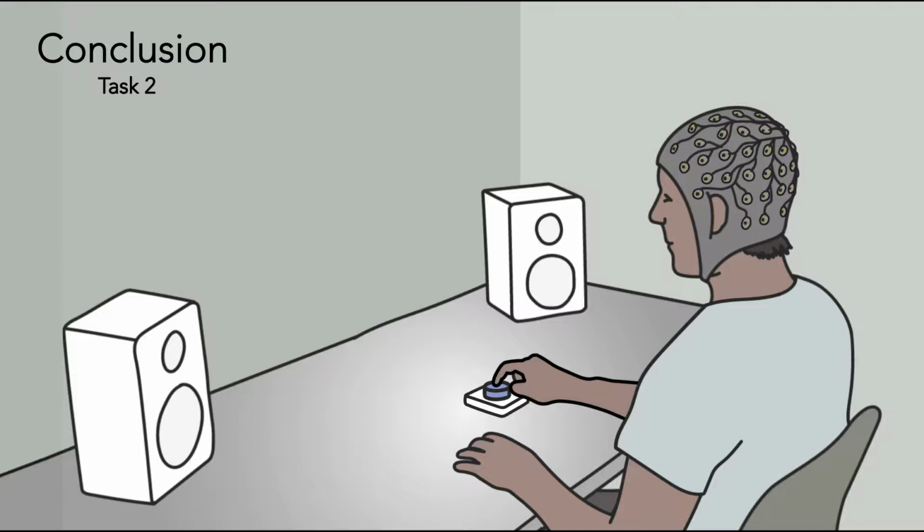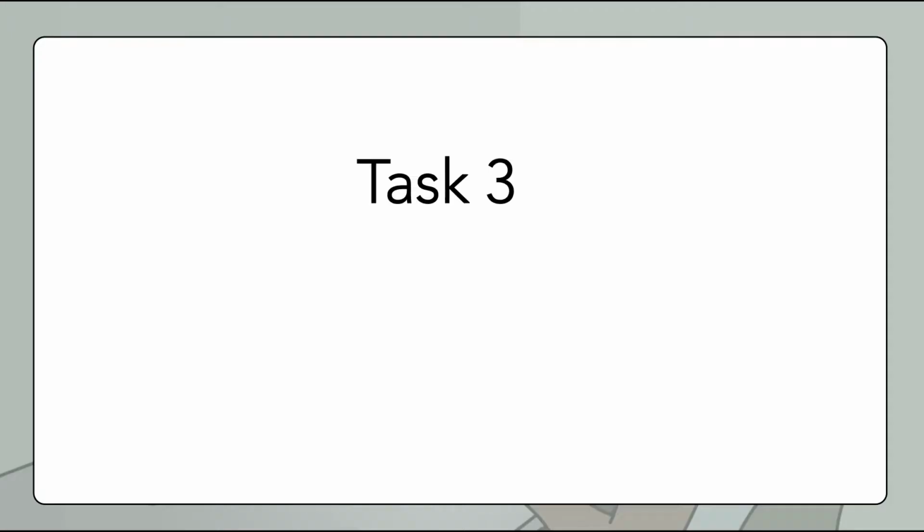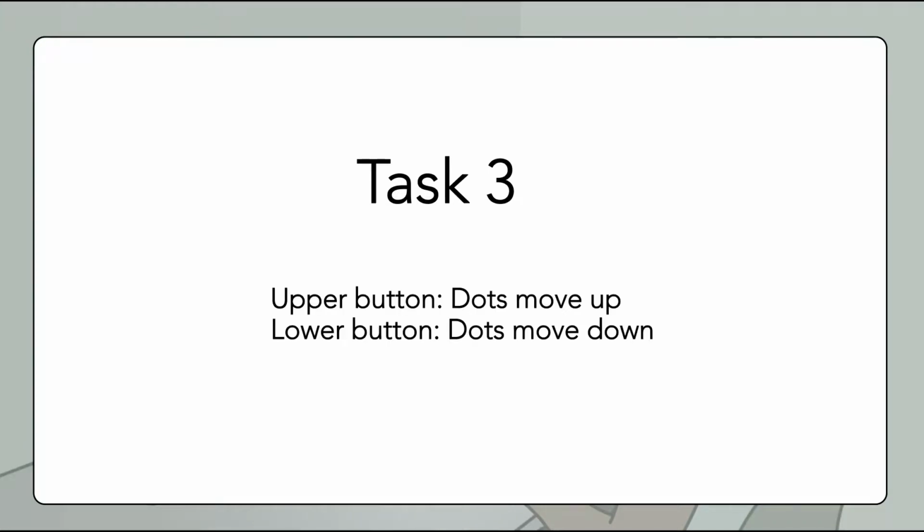Now, what happens if the participant does not have to respond to the sound at all? During task 3, the participant does not respond to the sound, but only responds to dots on a screen. When they see more dots moving up than down, they push the upper button as fast as possible. And when they see more dots moving down than up, they push the lower button as fast as possible.